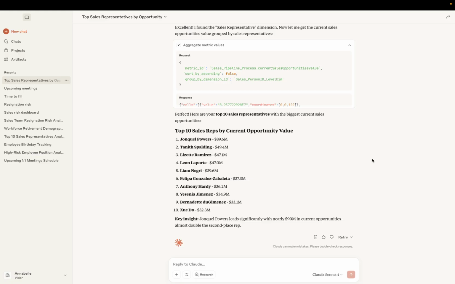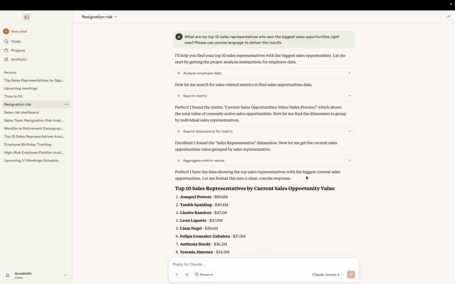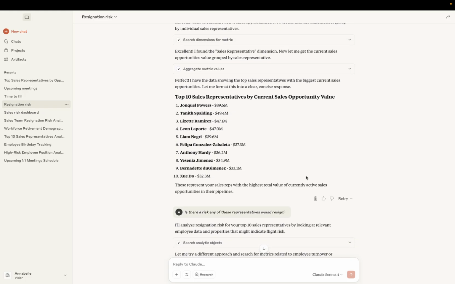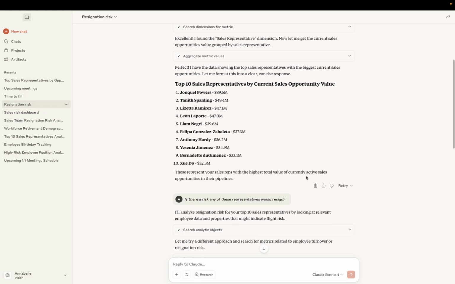But that was a pretty basic people and data question. So let's ask it something a bit more complex. For the sake of time, I won't show it reasoning through the question. You'll just have to trust that I did the same process in each of these steps. So maybe I wanted to ask, what is the resignation risk of my top sales employees? Because I don't want to expose my business to the risk of them leaving.